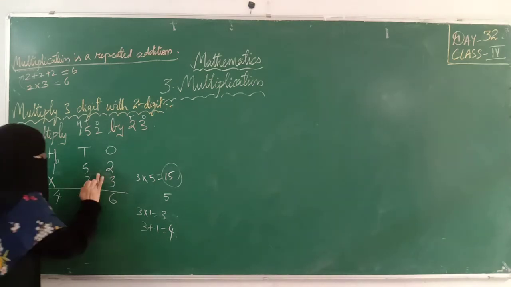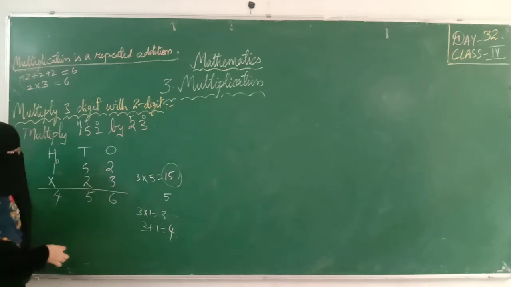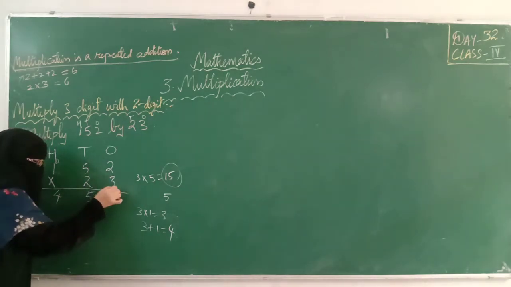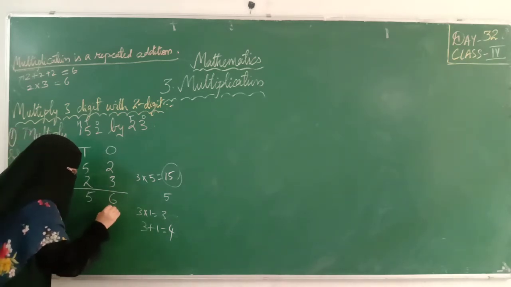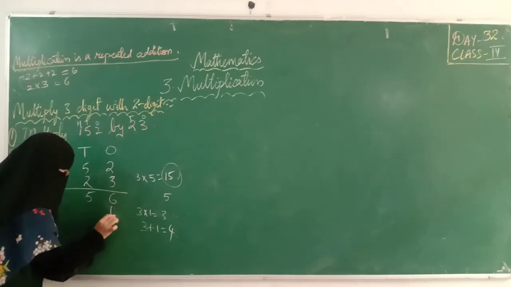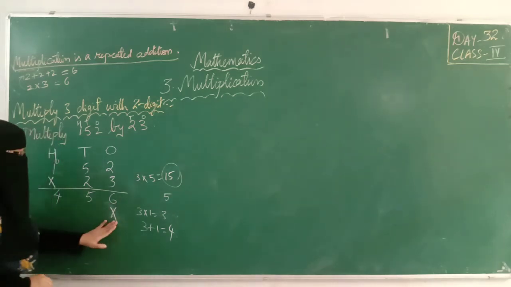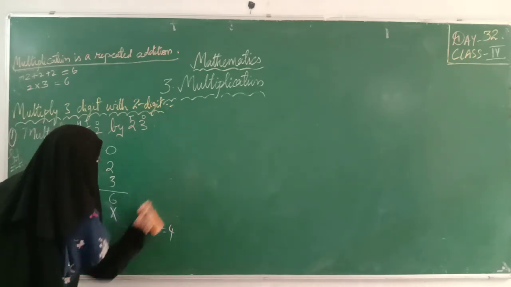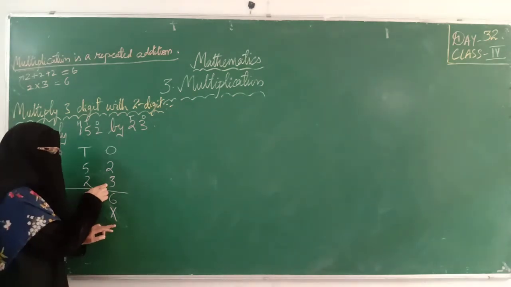Next, for a 2-digit number, after completing the 1-digit multiplication, here you can leave one space by putting X or by putting 0, your wish. Okay. I am keeping X here. I am leaving one place. Why? Because we have completed our 1-digit multiplication. Okay, children. Next, we will move to the second digit. We have completed 1 digit. That's why I am placing X. I am leaving one space.